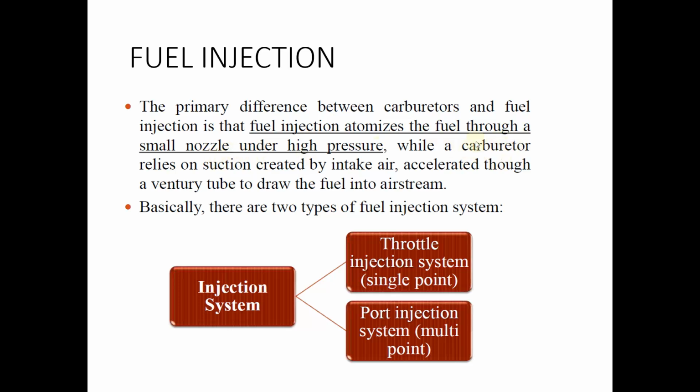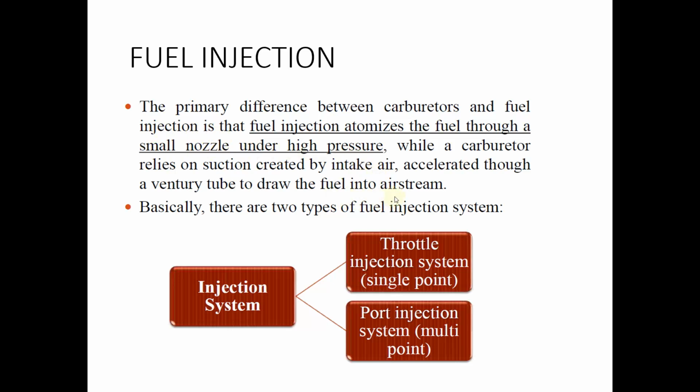In the carburetor we studied that due to the suction of intake air, the air passes through the venturi tube, and due to the acceleration of the air, it takes along with it the fuel, and thereby the fuel is vaporized. So in an injection system, the fuel injector atomizes the fuel.